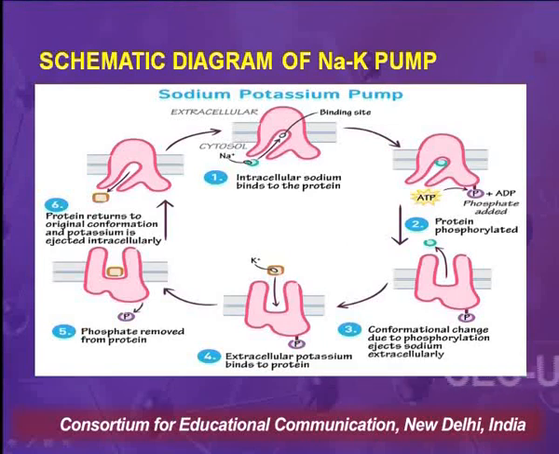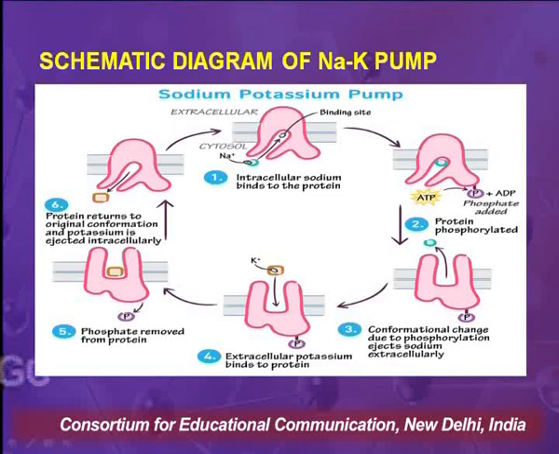Now, in a particular configuration, which we term E1, the enzyme is facing inside the cell. When the enzyme is facing inside the cell, it picks up sodium ions from inside the cell, since the sodium ion concentration inside the cell should be less. For this, ATP is providing energy. After that, phosphorylation occurs where the ATP molecule gets attached to the enzyme.